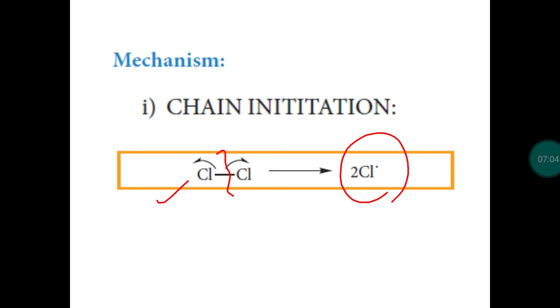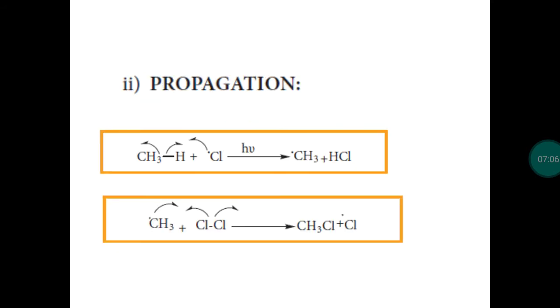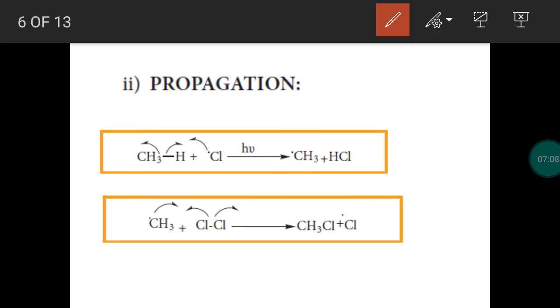Next, propagation is the extension of a chain. So the chain reaction will be formed because of this propagation step. In the initiation process, a chlorine free radical is formed. This will attack the substrate molecule.